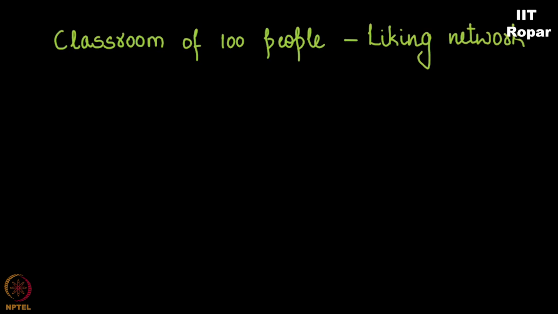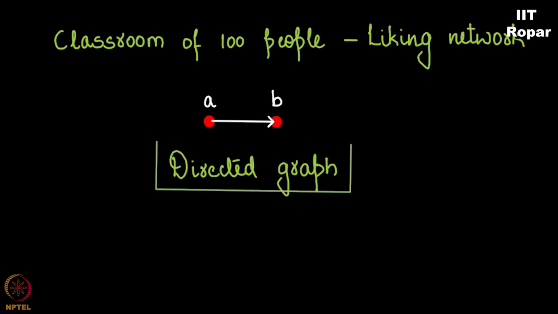In a classroom of 100 people, some people may not like some people. If I represent this liking by an edge, A likes B, but B may not like A. Correct? Such a graph is called a directed graph because given A and B, if you simply put a line, it doesn't denote who likes whom. You should explicitly specify that A likes B. There is an arrow starting from A and going to B. This is called a directed graph.